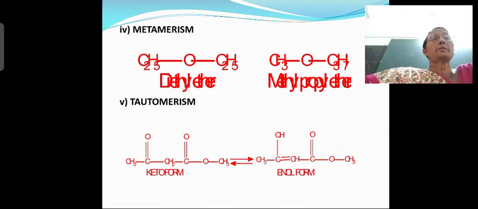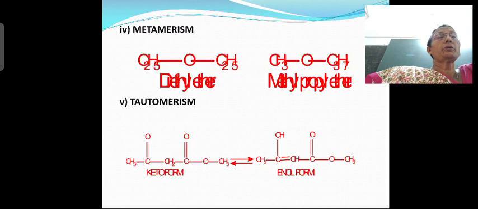Metamerism. Here the example is diethyl ether. In diethyl ether, you have two alkyl groups the same, right? Which are the two alkyl groups? C2H5, C2H5, and the functional group is one oxygen.